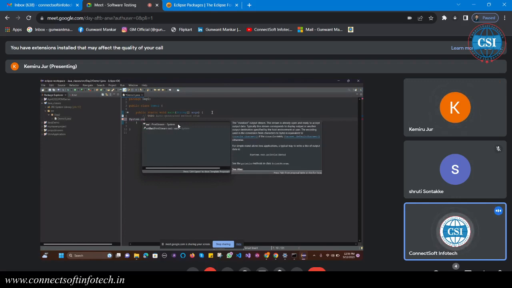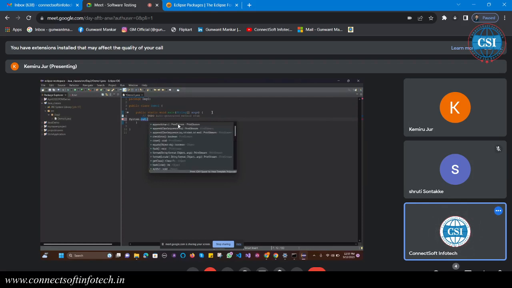Out dot println. What is system, what is out, and what is println, I will explain again, but this is not the right time to explain it. Each and everything I will explain, but later. println, println of string.